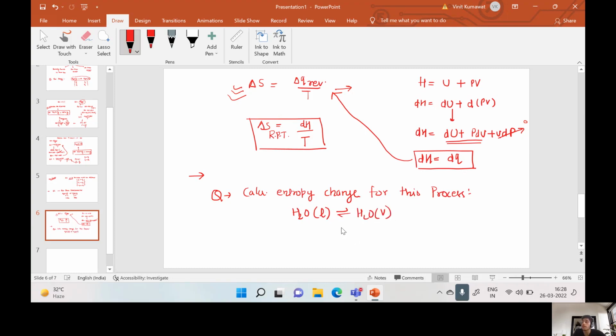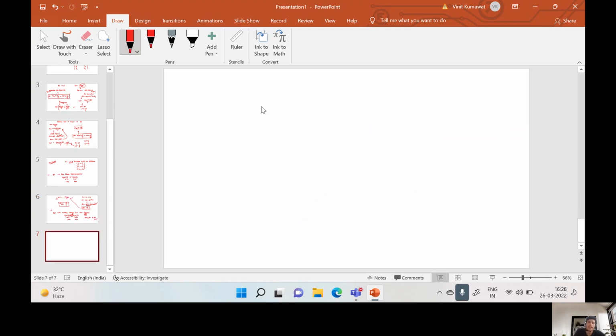Okay, we can assume reversible phase transformation by seeing the reversible sign, that is this, and by seeing there is no change in temperature and pressure. For example, this will occur at 100 degrees Celsius and 1 atmosphere pressure. And it is given that enthalpy of vaporization is equal to x kilojoule per mole. So we can easily find entropy change for reversible phase transformation.